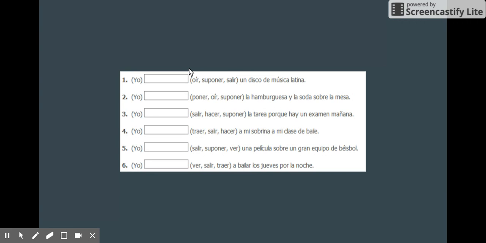Now, in this case, the book isn't perfect in its use, and one of the things they mess up on is the use of oír and escuchar. In this case, you would truly use yo escucho un disco de música latina, but since the book isn't 100% correct, they have you put oír. So in this case, it would be yo oigo. For number 2, yo blank la hamburguesa y la soda sobre la mesa. Blank hamburger and soda on top of the table. Well, the only logical one there is poner, so it would be yo pongo. So for the rest of these, all it is is picking the right verb, and they're all in the yo form, so it'll be that go ending.